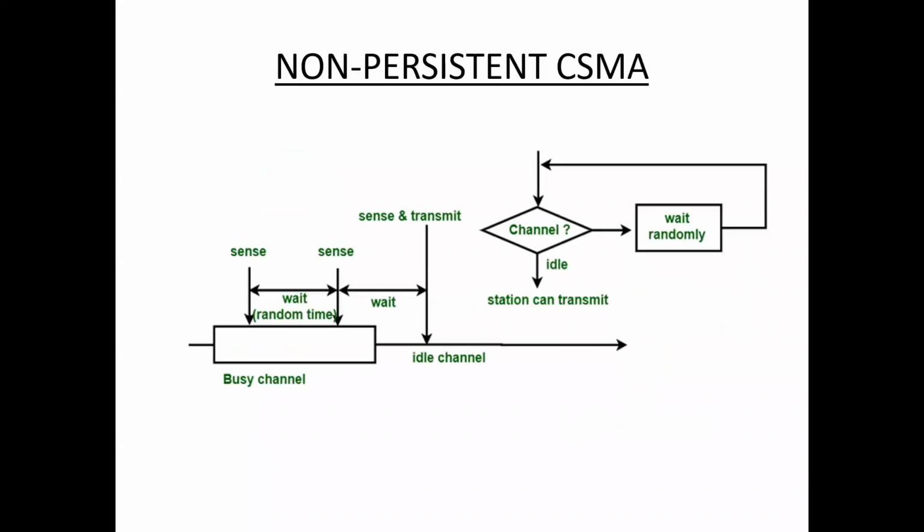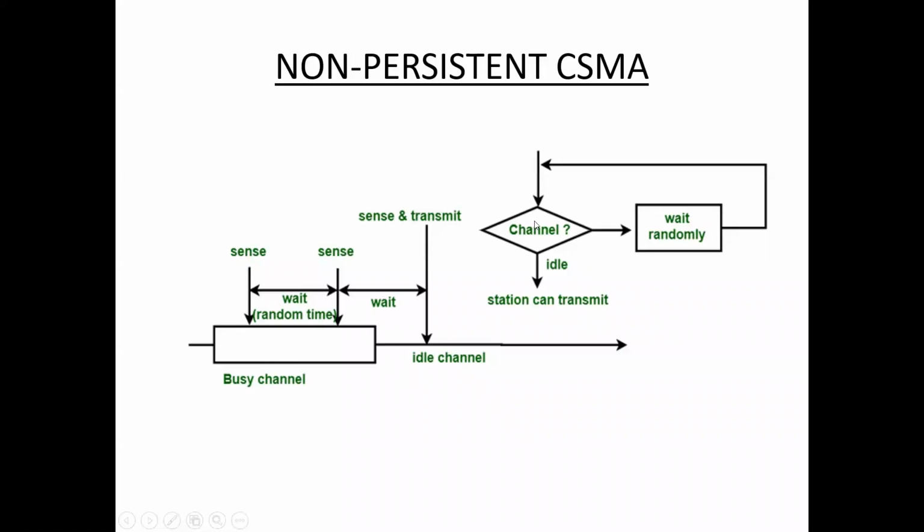Next one, second one, non-persistent CSMA. In this method, the station that has frames to send is the only one that senses the channel. In case of an idle channel, it sends the frame immediately. If the channel is idle, the station transmits the frame. In case the channel is found busy, it will wait for a random time and again sense the state of the channel.